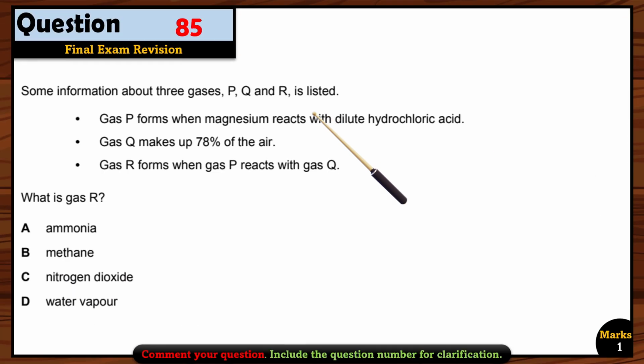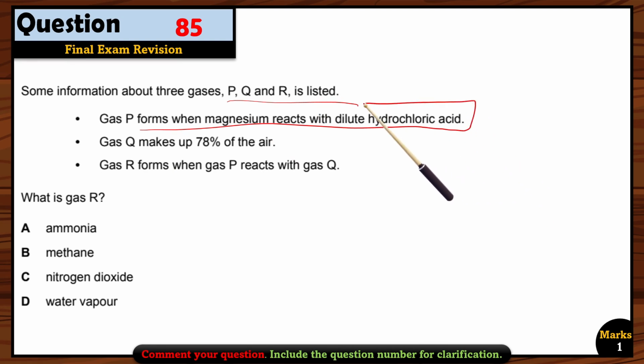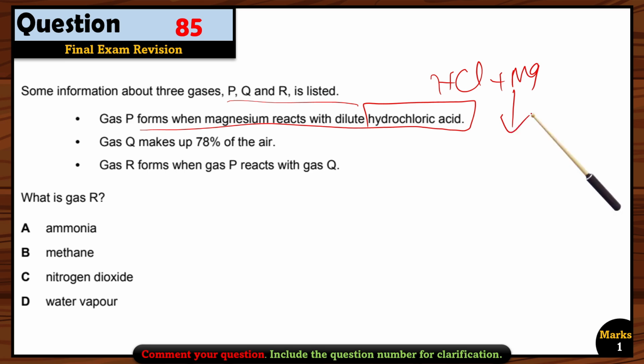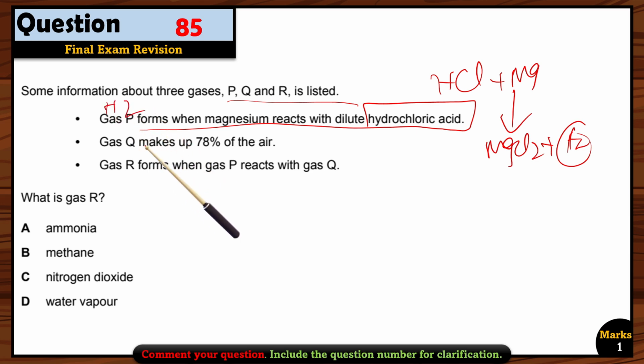Let's see another question. Some information about three gases is given here. Gas P forms when magnesium reacts with dilute HCl. So whenever HCl and magnesium react, what are you going to get? Magnesium chloride and H2, right? So hydrogen is a gas we are going to get. So this is H2. Gas Q makes 78% of the air. That's obvious. Everybody knows that is nitrogen, okay? Nitrogen makes the 78% of the air.